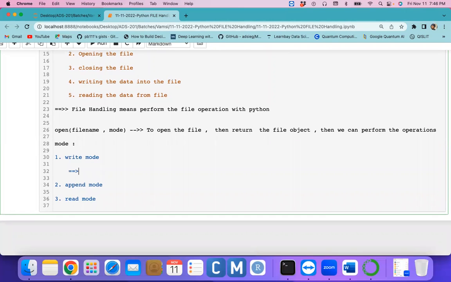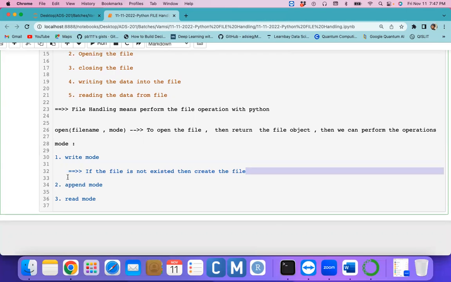If the file does not exist when you open the file in write mode, then what happens? Then it creates the file.